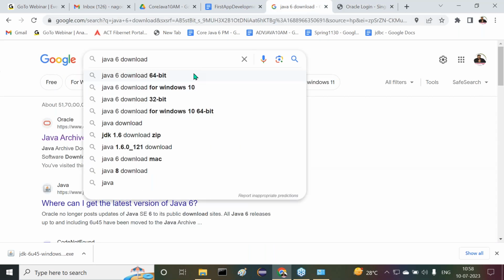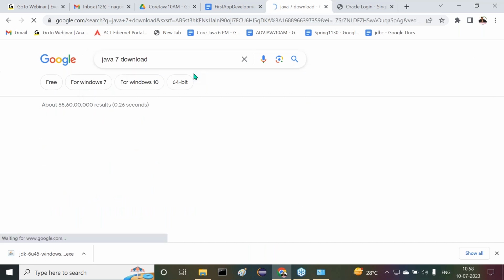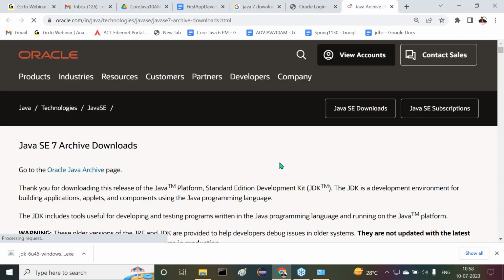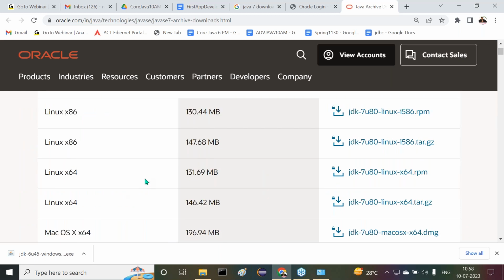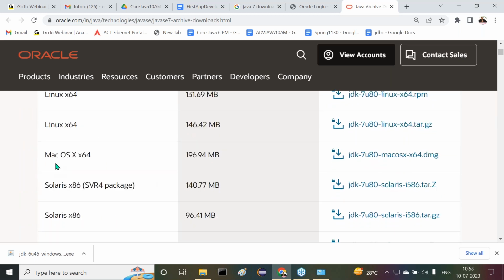Okay. Next, now I want to search for the Java 7 downloads. Again, we are getting the same archive downloads. Right click on it to open a new tab. All right, sir, open a new tab. Here we have to search for our operating system specification. Now see, previously you might not have been seeing the Mac operating system, now we are seeing Mac. Java support comes for the Mac operating system right from the Java 7 version. Before that, it did not exist.